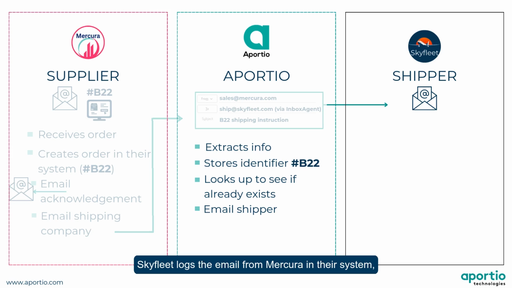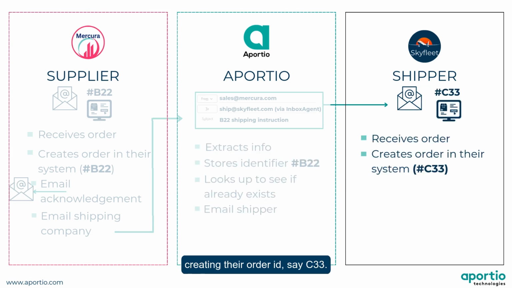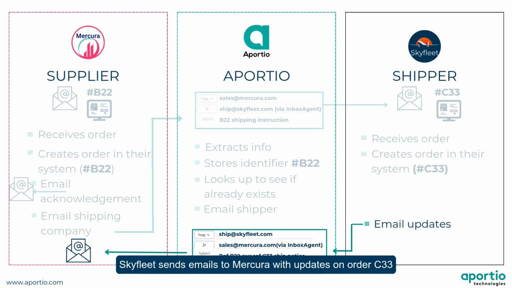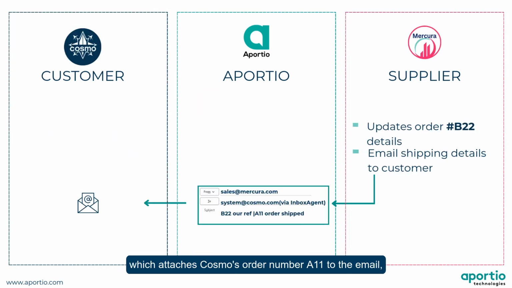Skyfleet logs the email from Mercura in their system, creating their order ID, say C33. Skyfleet sends emails to Mercura with updates on order C33 via Inbox Agent, which matches C33 to Mercura's order B22. Mercura then provides a status update via Inbox Agent to Cosmo, which attaches Cosmo's order number A11 to the email, so Cosmo can also update their system easily or automatically.